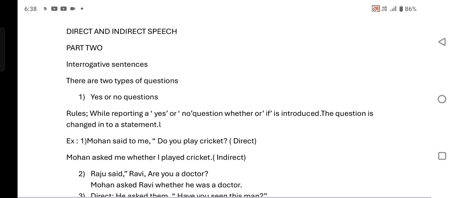Mohan asked me whether I played. Play changes into played; simple present tense changes into simple past. So, Mohan said to me, "Do you play cricket?" In indirect, Mohan asked me whether I played cricket, or Mohan asked me if I played cricket.